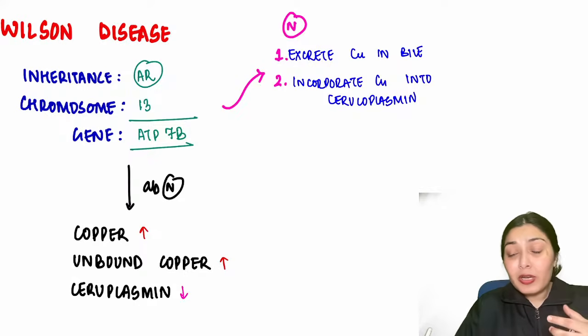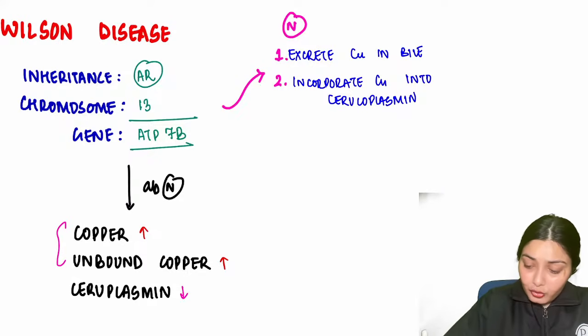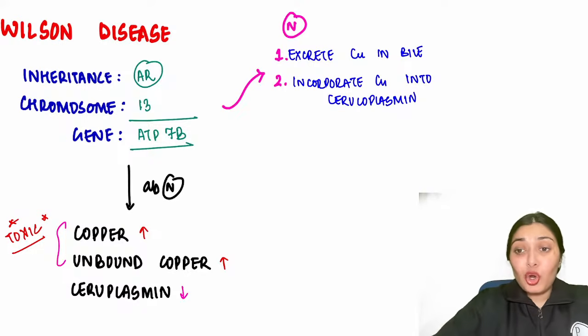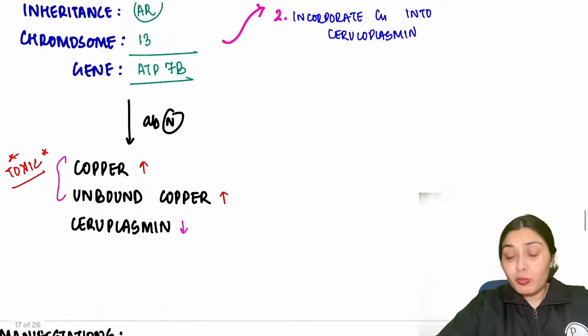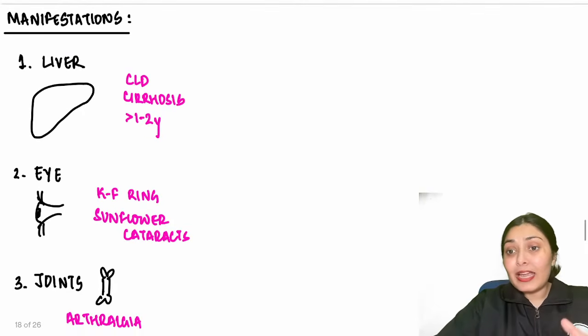Now why am I worried? Because this unbound copper, high levels of copper in my body, is toxic. That's why I am worried in this condition. So let's see what this toxic copper is going to do to my body. Let's go system wise. Firstly, in the liver, this high amount of copper can lead to chronic liver disease, cirrhosis, and